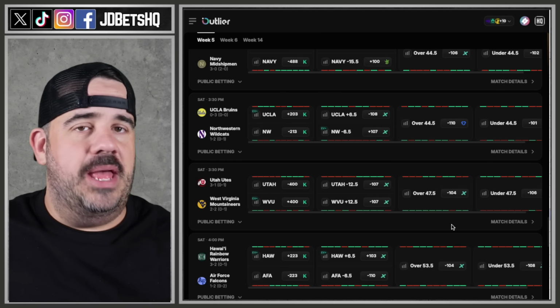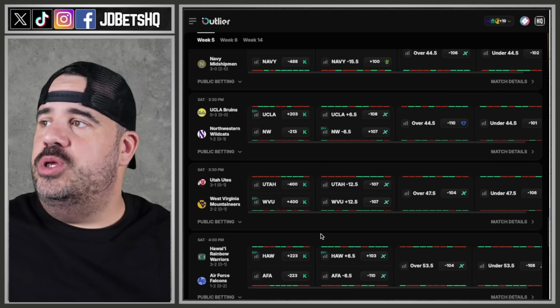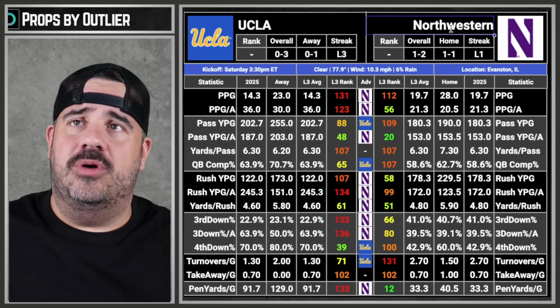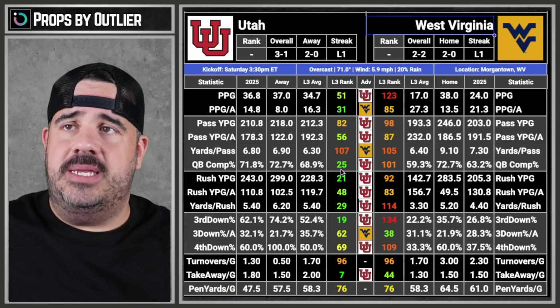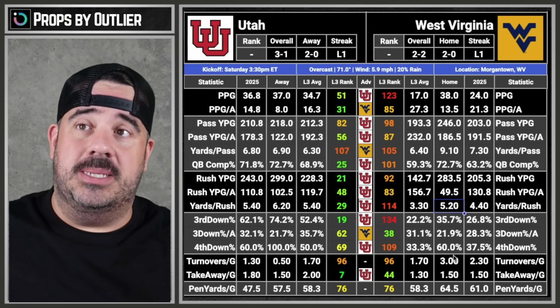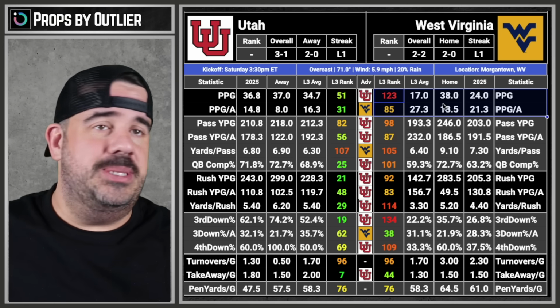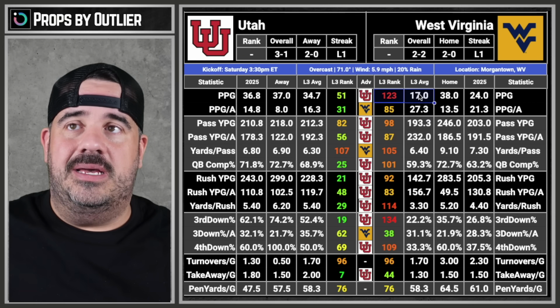All right, moving on from that wonderful game we just saw, we're going to Utah at West Virginia. Absolutely, we're gonna look at that one. So let's pop that bad boy up over here. We go on West Virginia versus Utah, and we'll see. That's a lot of orange. West Virginia cannot score points. 17 points in the last 3 is not good.